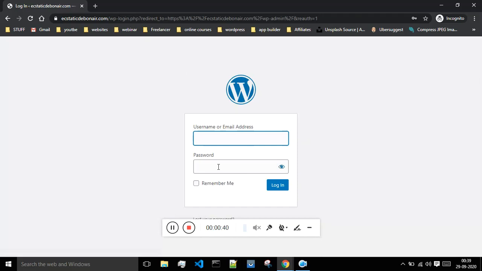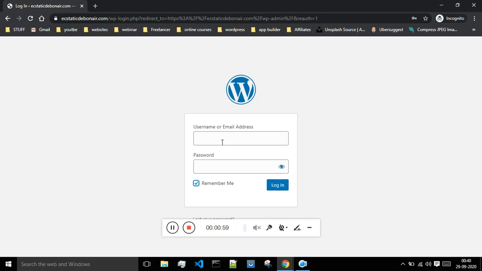But if you don't want to enter your username and password again and again, you can enter your username or email ID once and the password once, click on the remember me tab over here, and click on login. Once you're done with that, you will be logged into your website.